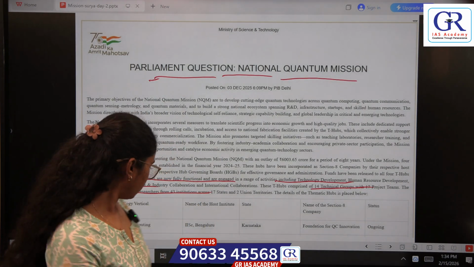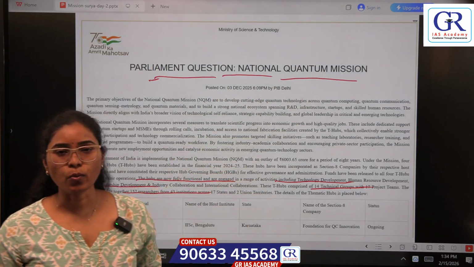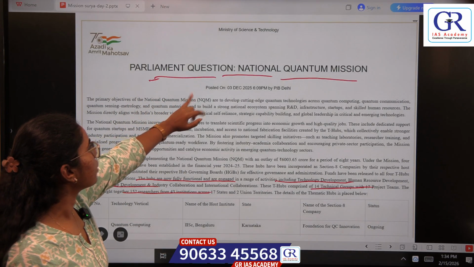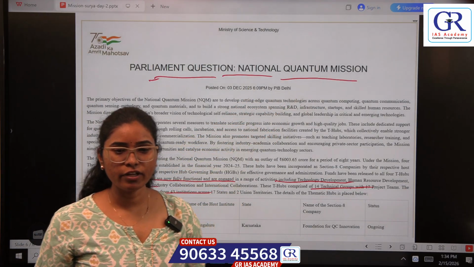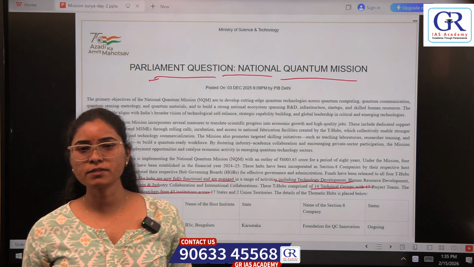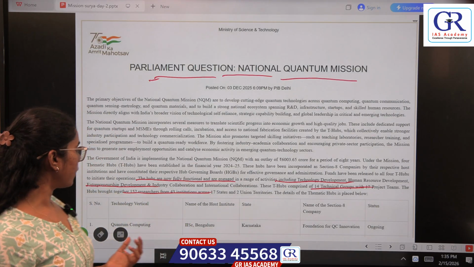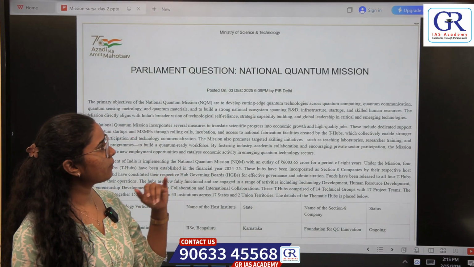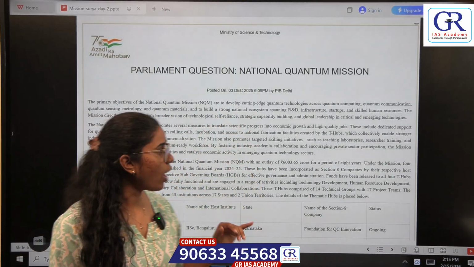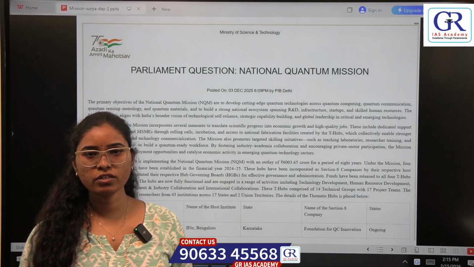Our next topic is quantum computing. Why is it in news? Parliament question, National Quantum Mission. Here we are not going deep into the parliamentary debates. We are reading just for our prelims purpose, so we will understand what quantum technology is. As it is in news on December 3rd, 2025, we can expect a question from this topic.